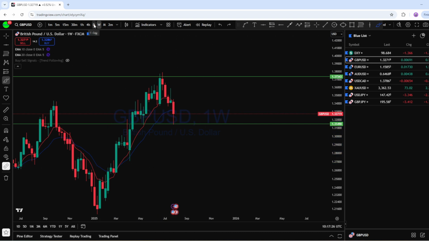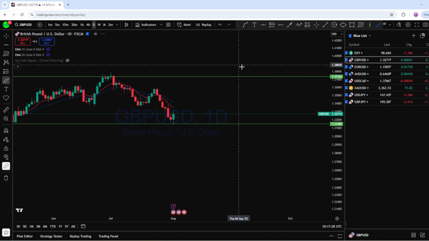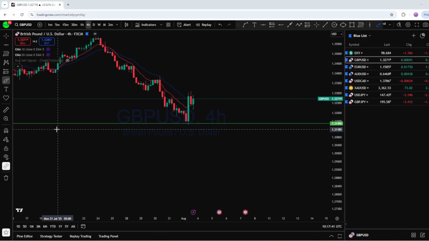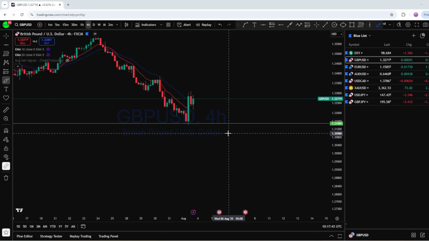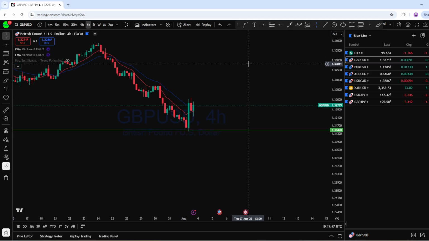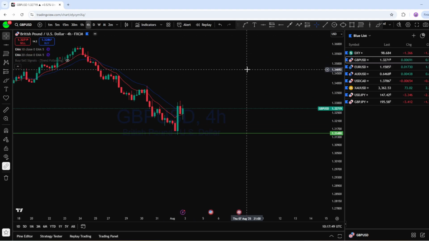So if we look at the daily chart here, what we can now, let's look at GBPUSD. Let's see what kind of trading opportunity we have on British pound US dollar.